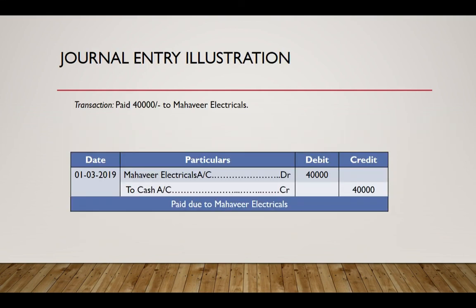We debited the supplier's account and credited the cash account. So our liability towards this supplier has been reduced, and we reduce liability with a debit. Now let's proceed with the next transaction.